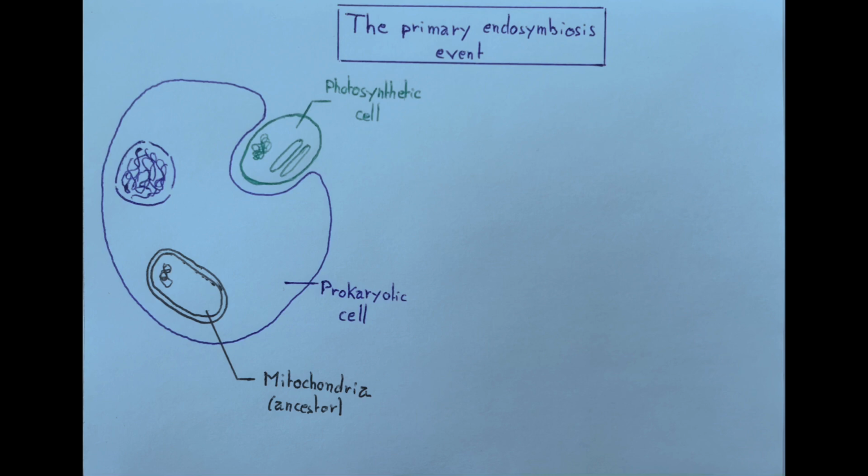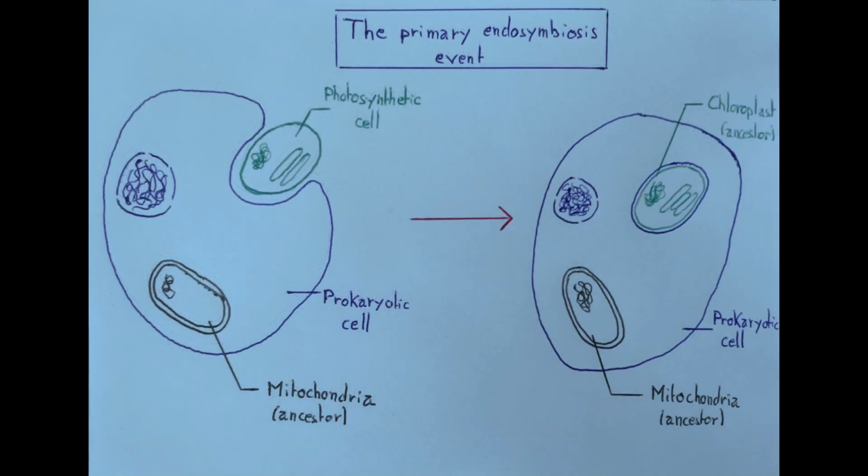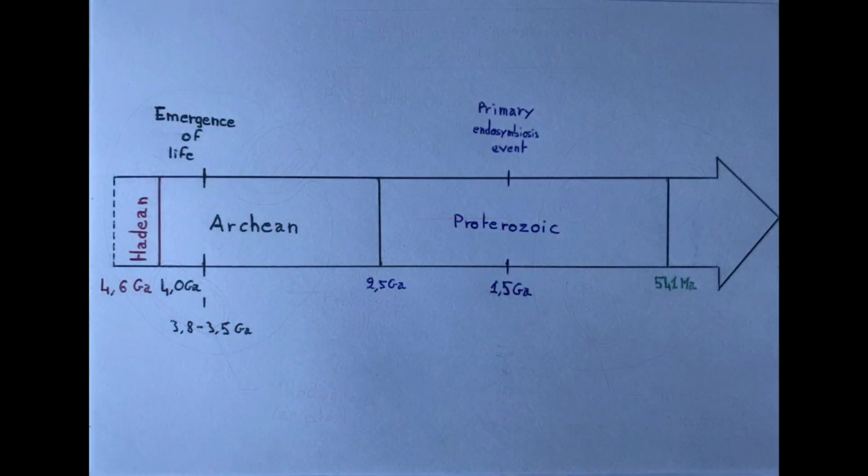The cell that ended up in the cytoplasm was probably an anaerobic bacterium with photosynthetic pigments. It would not have been digested by the host cell and would have been conserved during evolution to progressively become the chloroplast that we know today, and that allows plants to produce energy and organic matter from mineral matter. The same type of event would have taken place before and would be at the origin of the mitochondria present in the cytoplasm of eukaryotic cells.